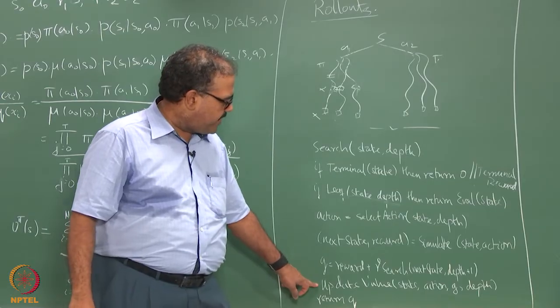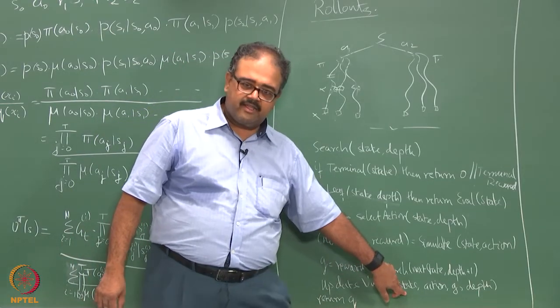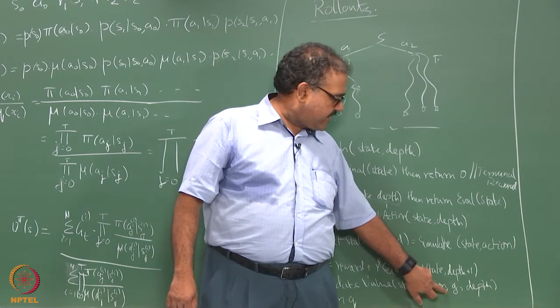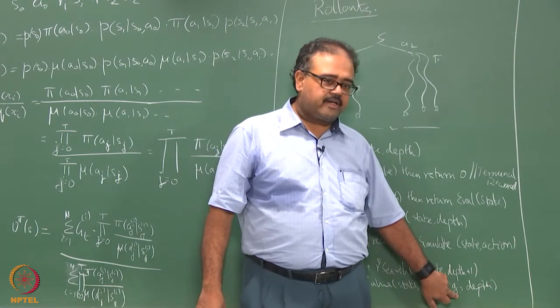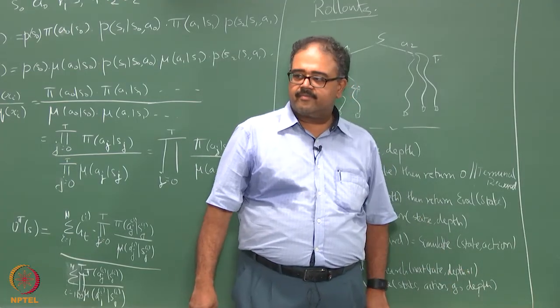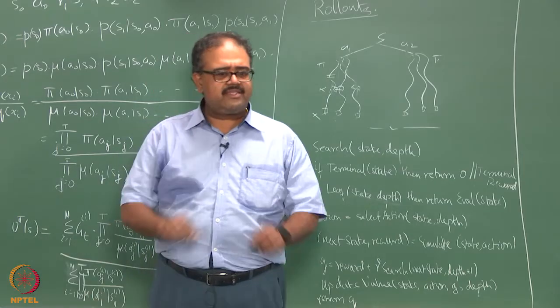And then what I do is I update the value of the state and action. I say this is the value of the state and that is the action you took, and that is the total return, and this is the depth at which the action was taken from that state. So why is the depth important here?